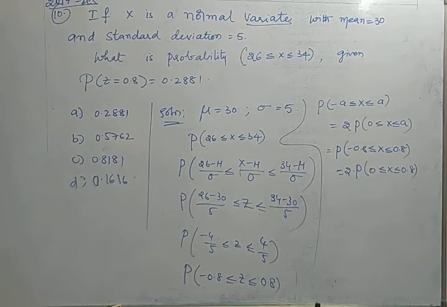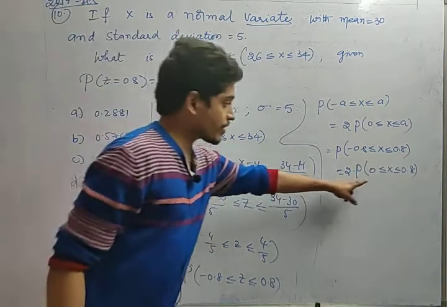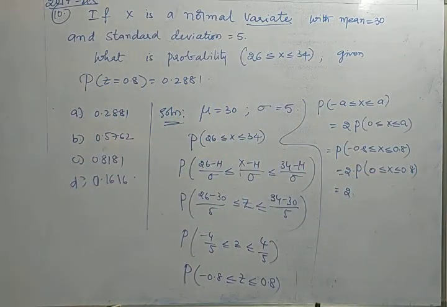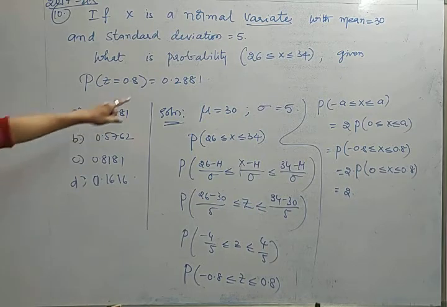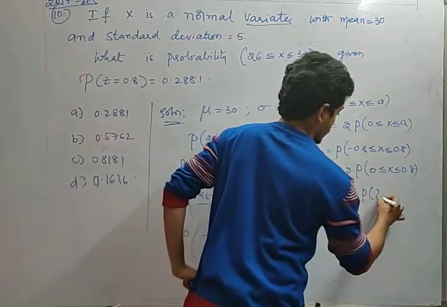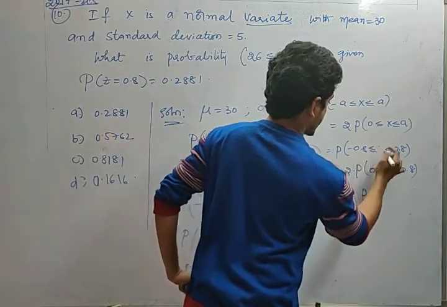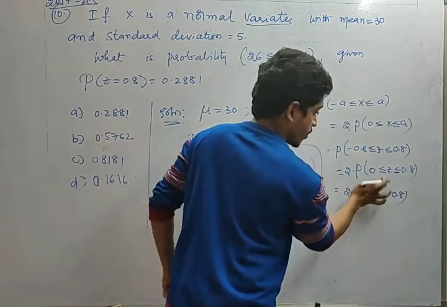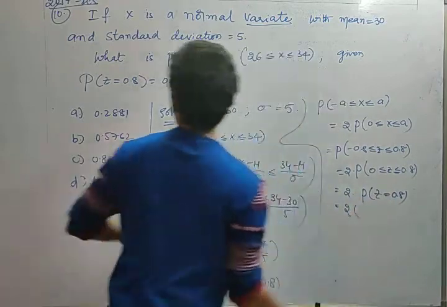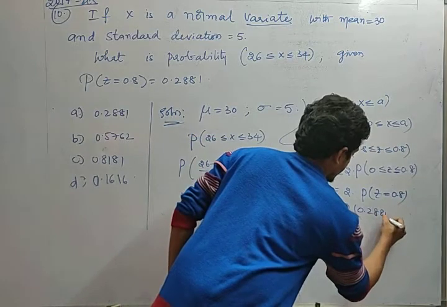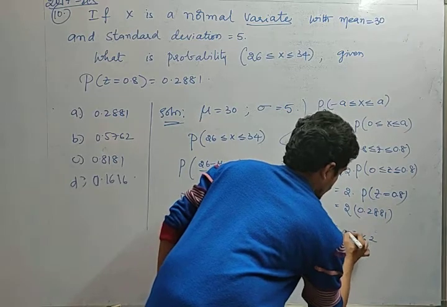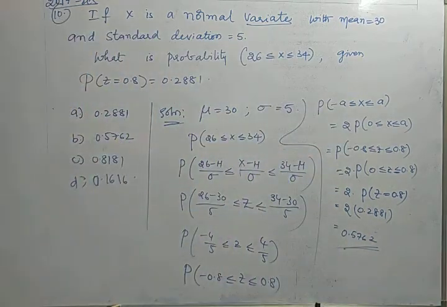So what is the value now? This is equal to 2 into P of z equal to 0.8, which he has given as 0.2881. This is z, friends, not x. The property holds, so 2 into 0.2881 gives 0.5762. So the answer is 0.5762, option B.